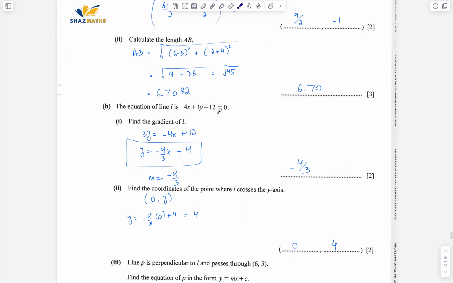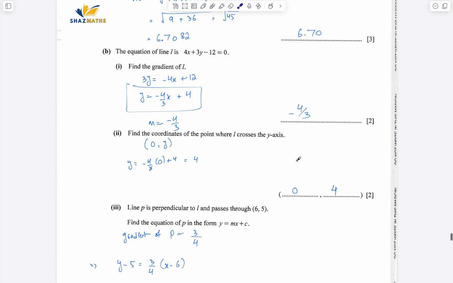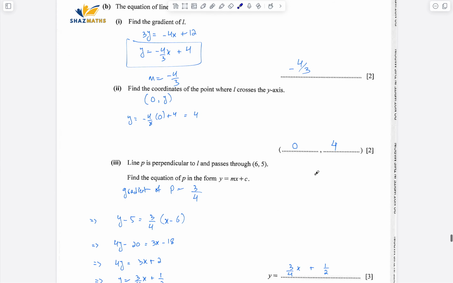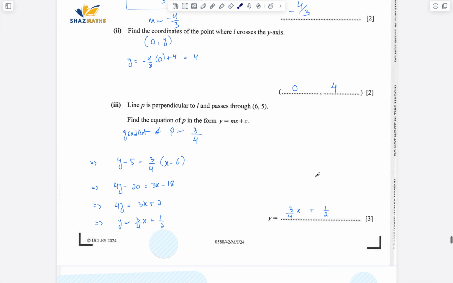Anyway, the equation of line L is this. Find the gradient of L. Make y the subject. It's going to be 3y equals to minus 4x minus 12. Divide it over here. You'll get to know the gradient is minus 4 by 3. Coordinates of the point where L crosses the y-axis. So L crosses the y-axis, that means the x coordinate should be 0. Substitute that in this line. It's going to be 3y equals to 12, and x equals to 0, y equals to 4. So the coordinates are 0 and 4.